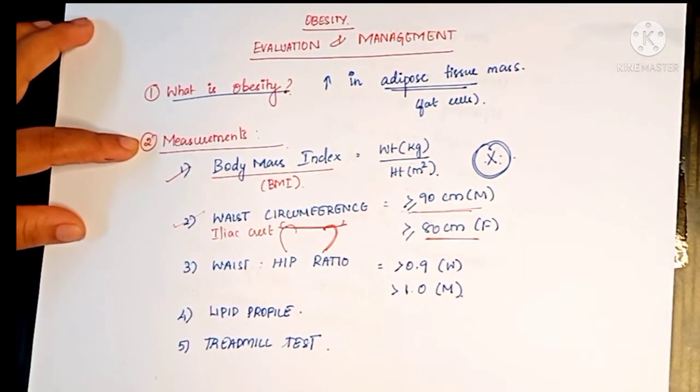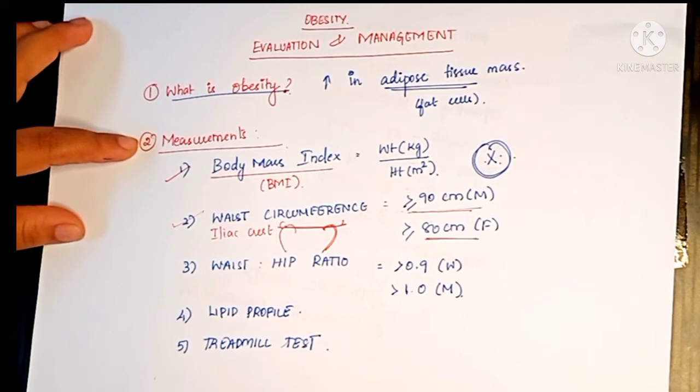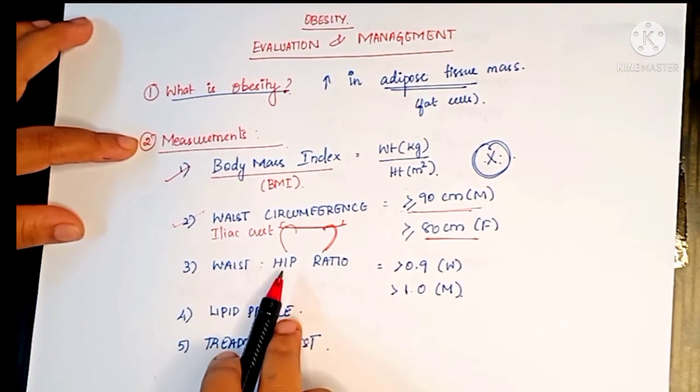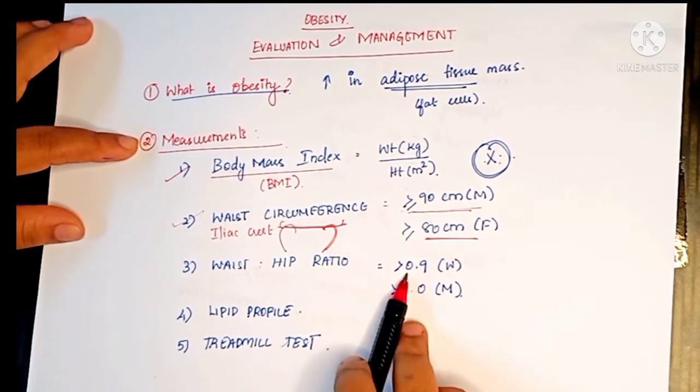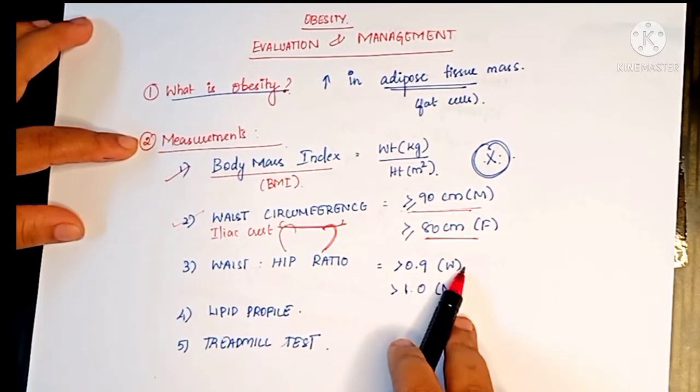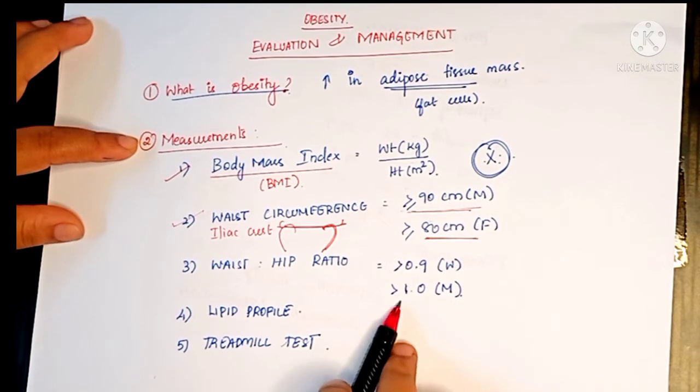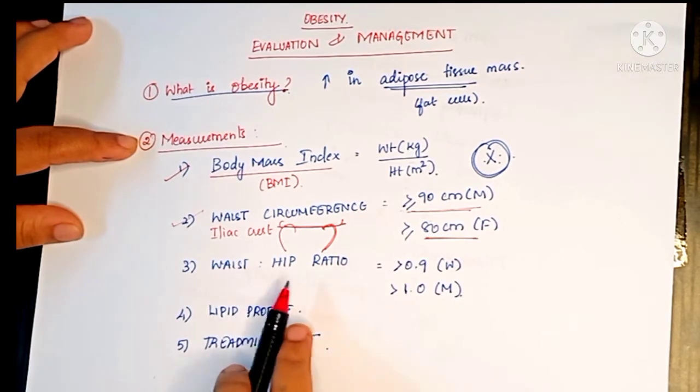And third measurement is waist to hip ratio. We have to take the circumference of waist and also the hip. Based on this ratio, for women, if it is more than 0.9, we will call them as obese, and for male it is more than 1. That is waist to hip ratio.